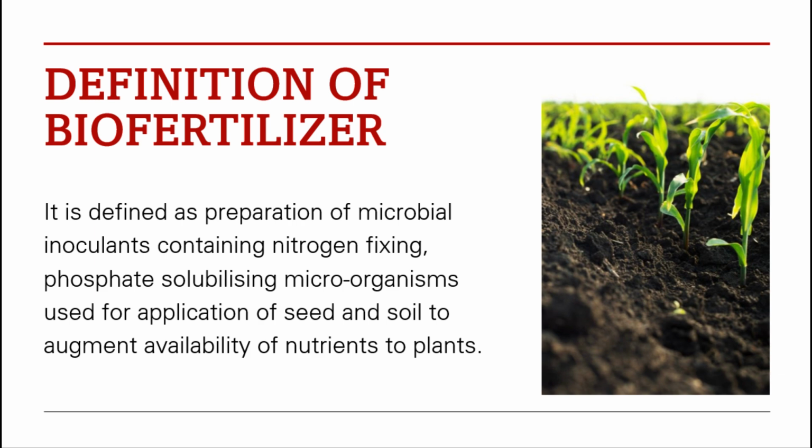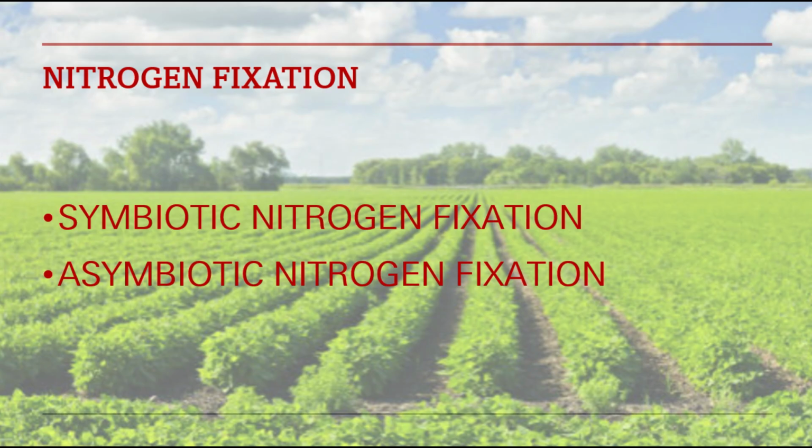Then we come to two types of nitrogen fixing organisms. First is symbiotic nitrogen fixation. In symbiotic nitrogen fixation, you might have heard of rhizobium in legume crops. Rhizobium fixes nitrogen in the roots of plants, particularly legume crops, for example Bengal gram, arhar, urad, moong, and some fodder crops also, berseem, lucerne, and then dhaincha, Sesbania. This is a green manuring crop. It fixes atmospheric nitrogen for the plants in symbiotic form.